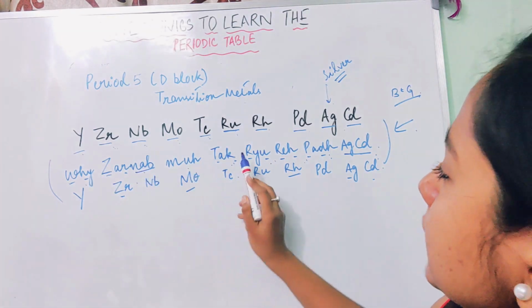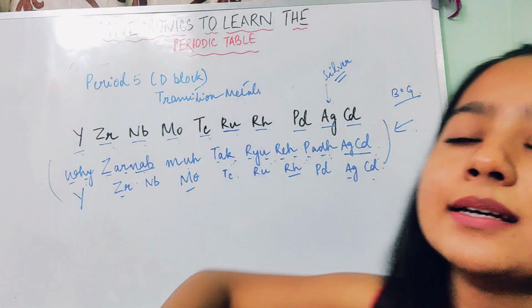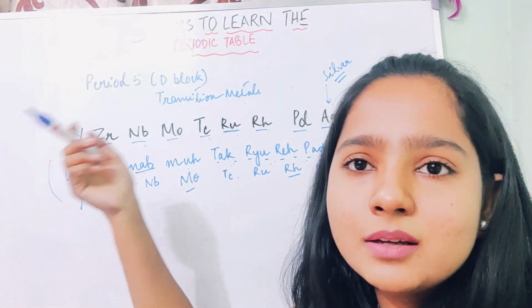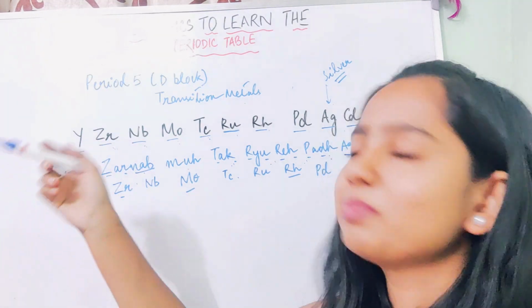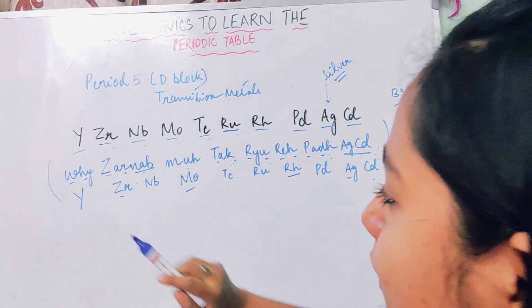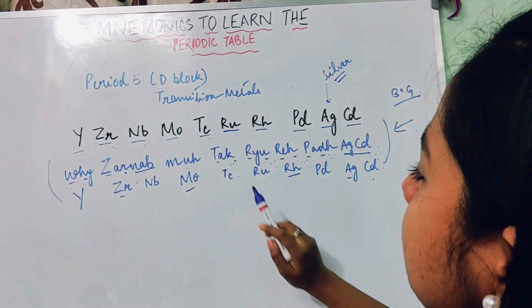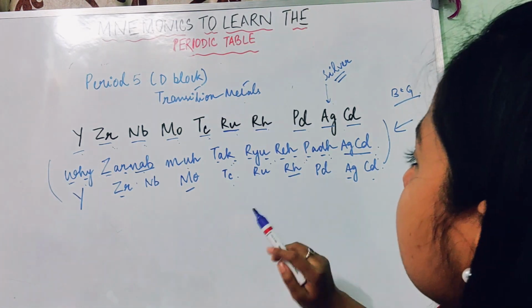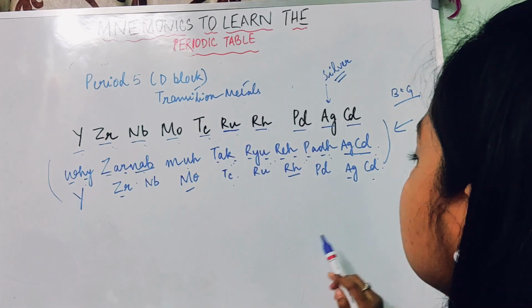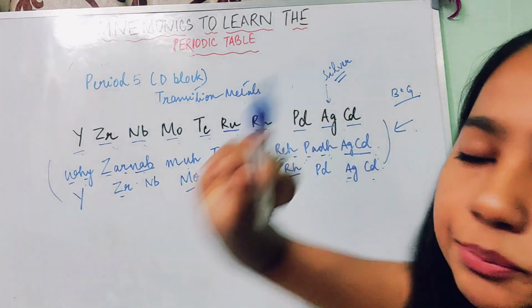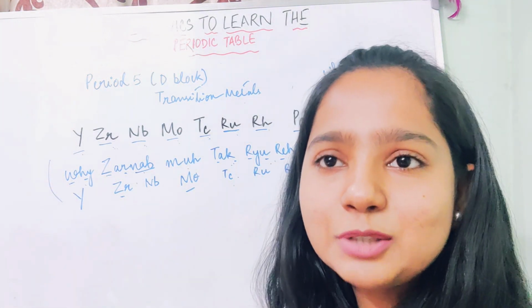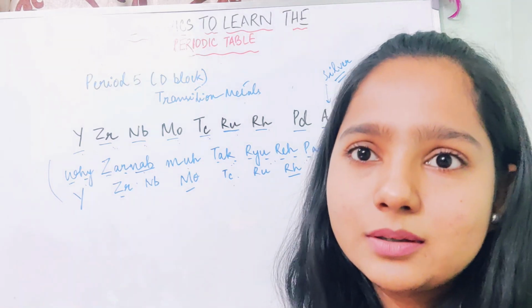Why Zarnab mu tak ryu re per AgCd. Zarnab, don't stare at me, learn AgCd. So yttrium, zirconium, niobium, molybdenum, technetium, ruthenium, rhodium, palladium, argentum, cadmium. So we are done with period 5 of the D block.